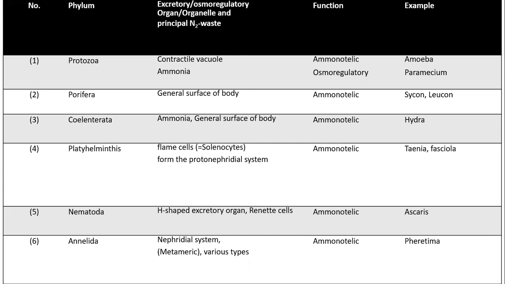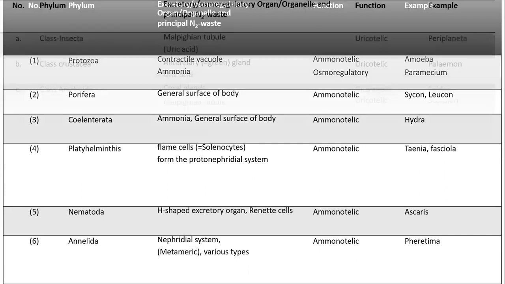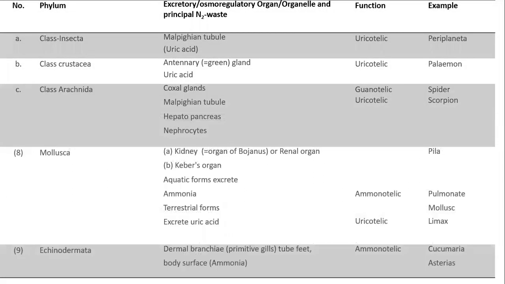In the case of flatworms, they have flame cells. Again, they are ammonotelic. Examples are Taenia and Fasciola. Taenia is a tapeworm, and Fasciola is a liver fluke. Nematodes have an S-shaped excretory organ or renette cell. Again, they are ammonotelic. An example is Ascaris. Then there are annelids, which include the earthworm. They have a nephridial system, the metanephridia. Again they are ammonotelic. An example is Pheretima, which is the scientific name of the earthworm.